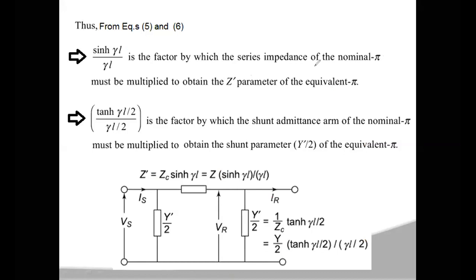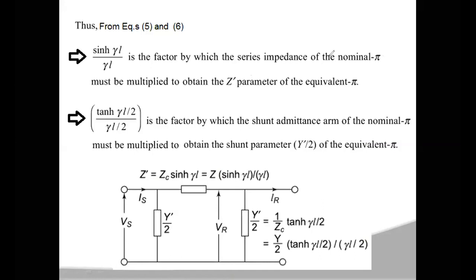In a similar manner, if you multiply Y by 2 of the nominal pi network with tanh(γL/2) by γL/2, you get the Y dash by 2 parameter, that means the center parameter of your equivalent pi network. So what I want to say is, if you know one network, you can calculate the other network.